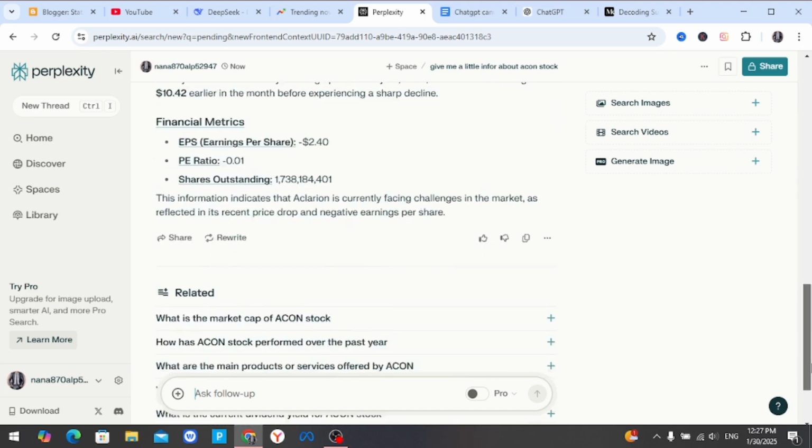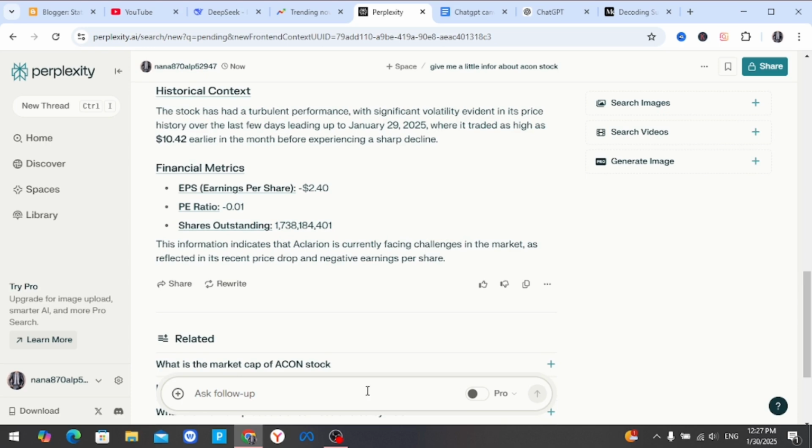So this is the information we are getting here. Okay, so with the information above, now I'm going to ask Perplexity to give me a blog title from the information above, and also the targeted audience, and also the search intent. Remember, the blog title, the targeted audience, and the search intent.